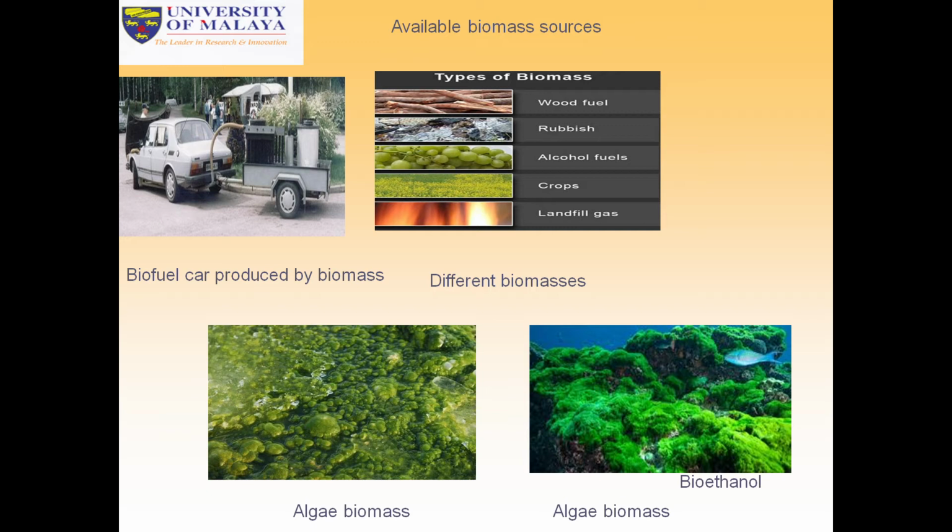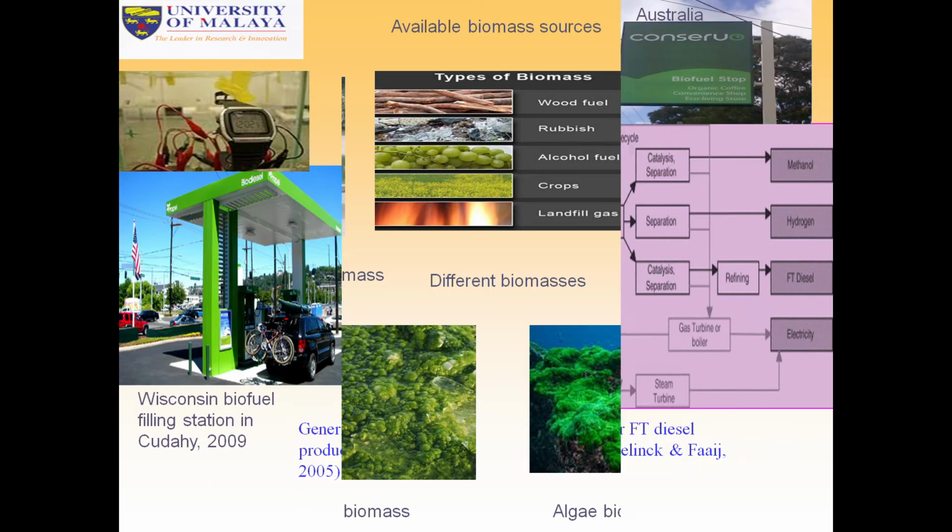Biodiesel and bioethanol can be produced. Biodiesel can be produced from the algal oil after extraction of the oil, and bioethanol can be produced from the cellulose based residue, the cellulose based biomass. Two types of fuels can be obtained from this algae.